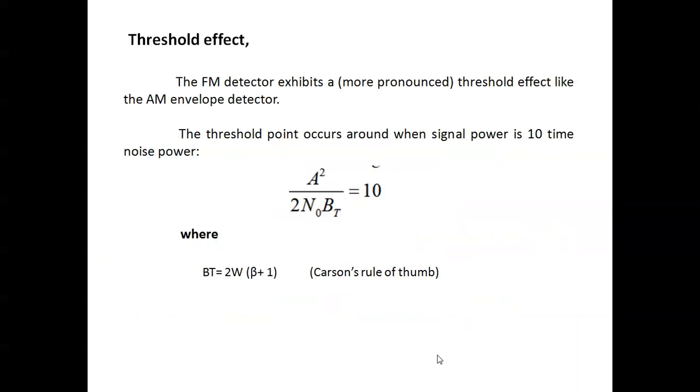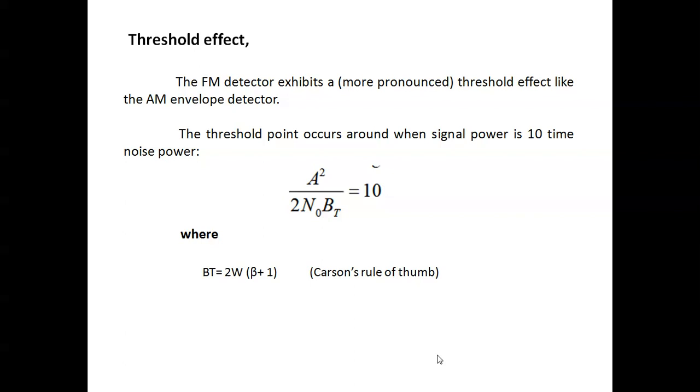Threshold effect: what is a threshold? Threshold is a cutoff region. In a semiconductor, if you increase the voltage beyond 0.7 for silicon, the device turns on, otherwise the device is off. That we can call the threshold voltage. But here there is a threshold effect in the FM detector, similar to the AM envelope detector.